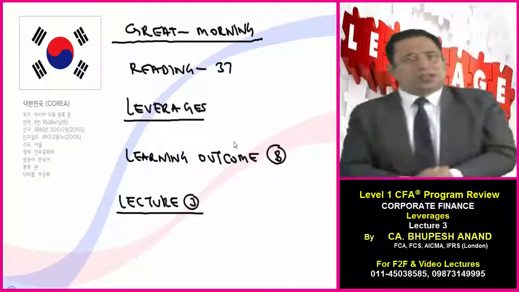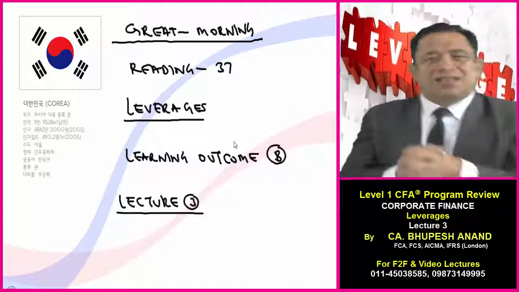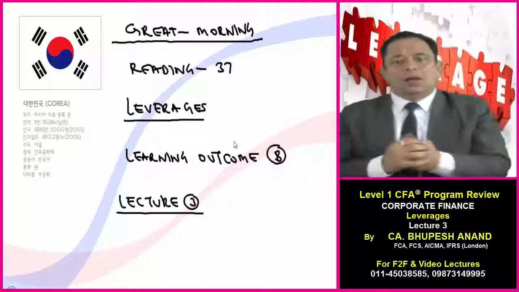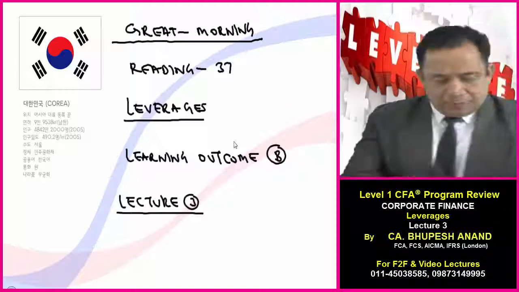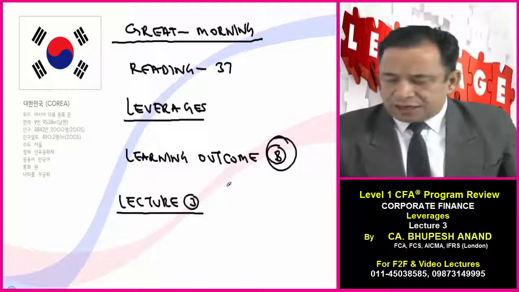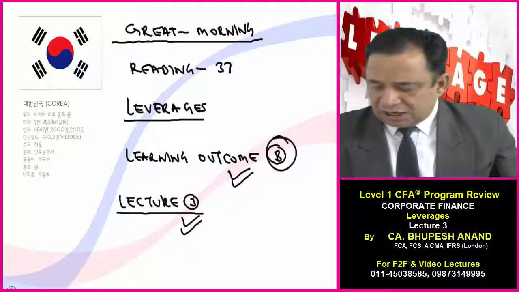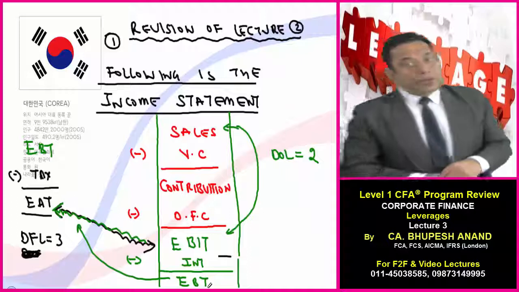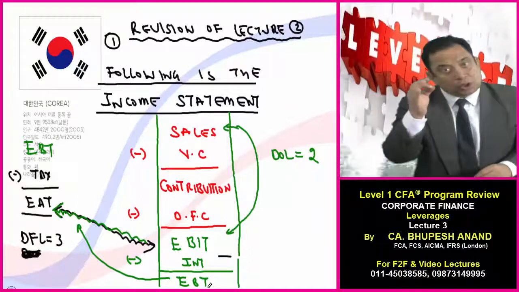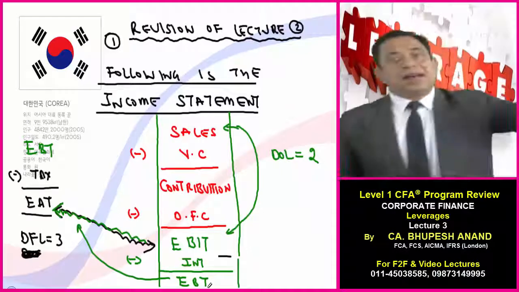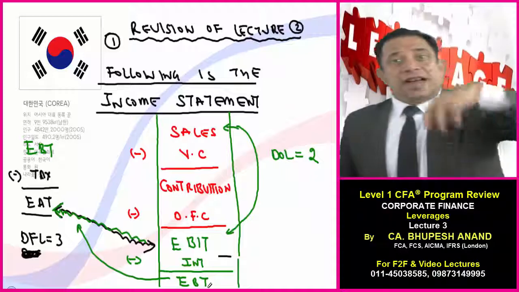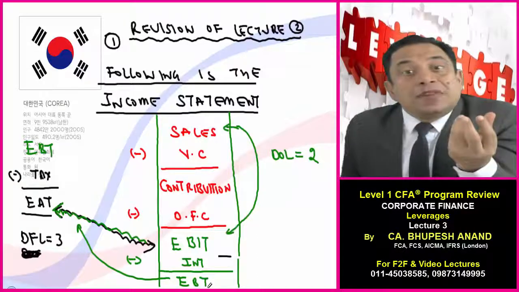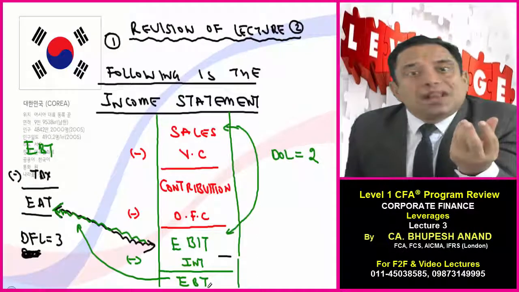Please take out your registers because we have to write on the case studies. If you write on those case studies, then there is no need to learn that formula. So today will be lecture number 3, covering learning outcome number B. Firstly, before starting with the new concept in learning outcome B, I have to cover the meaning of total leverage. I have covered operating leverage and financial leverage in the last class, but today I will be telling you the meaning of combined leverage or total leverage.